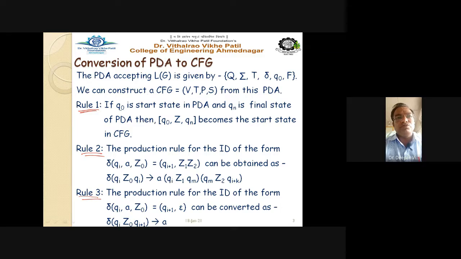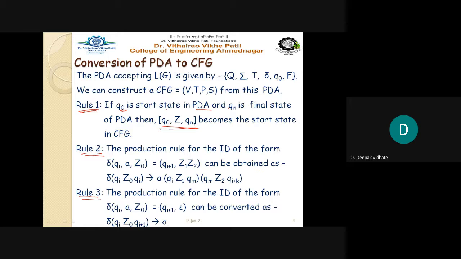So first rule: if q0 is the start state in the PDA and qn is the final state, then in the resultant grammar you just add this particular state, q0 z qn. Then rule number 2 says that in the PDA, if you have a rule like delta qi a z0 equal to qi plus 1 comma z1 z2, then the rule can be written as qi z0 qi, that gives you a, then qi z1 qm.